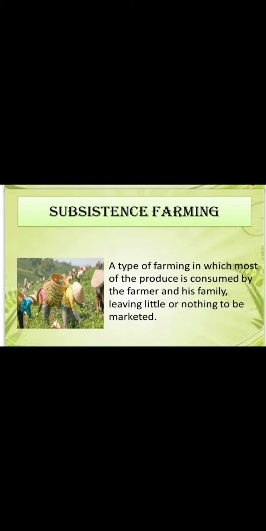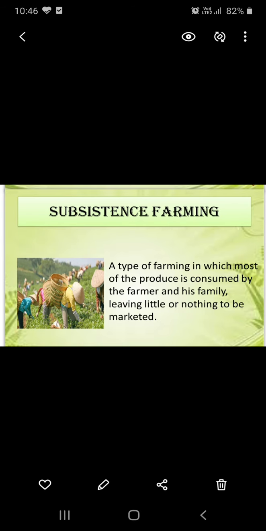Climate with a large number of days with sunshine and fertile soils permit growing of more than one crop. In one year, the farmer grows two or three crops on the same plot. In this type of subsistence farming, rice is the main crop. Other crops include wheat, maize, pulses, and oilseeds.